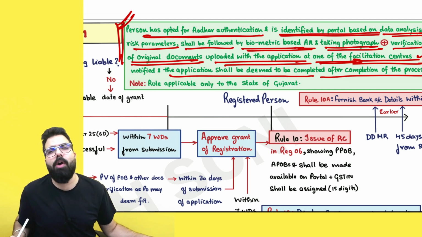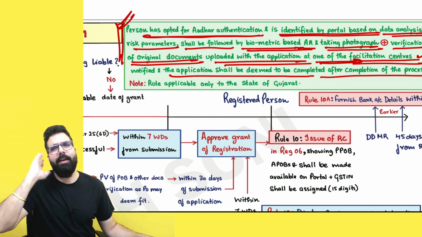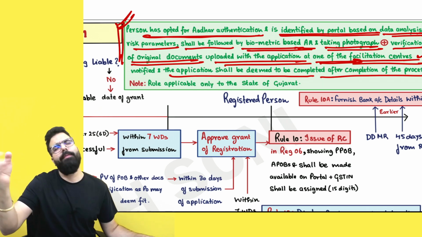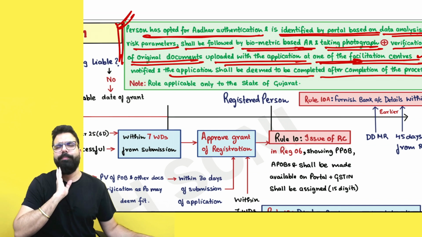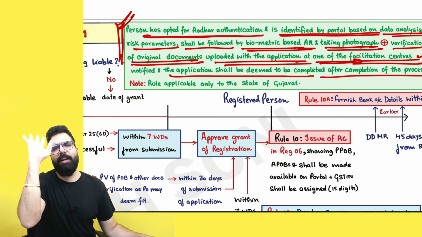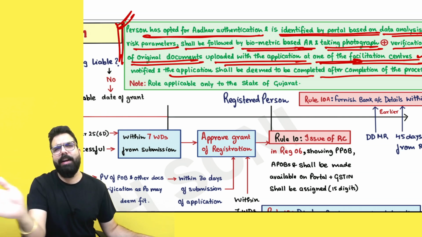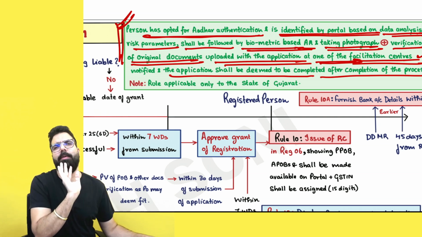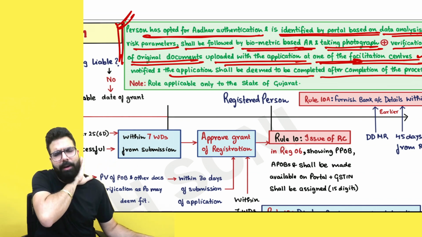It means now, supposing you have gone ahead and submitted your application online. Now, if the portal does not identify you as risky, then it is very simple. If you have opted for Aadhaar authentication, simple: the date of Aadhaar authentication is the date of submission of application. Sir, if I don't do the Aadhaar authentication, then after 15 days your application will be deemed to be submitted. Okay, sir? Verification will be done and registration will be given.